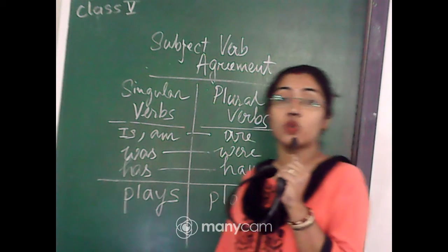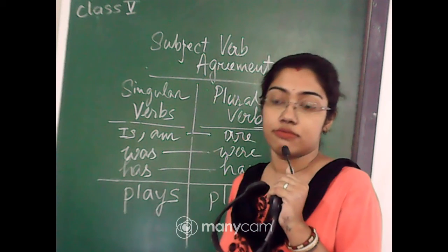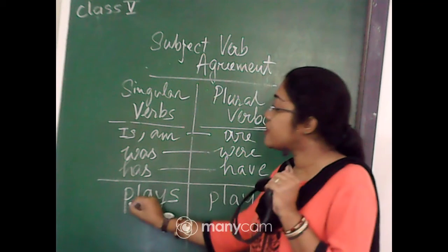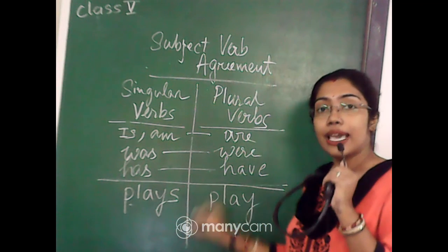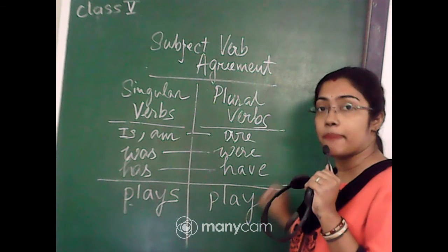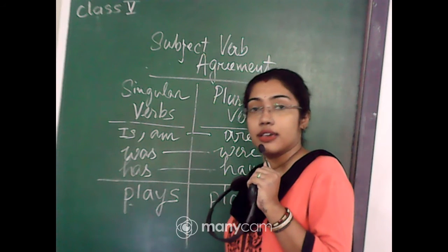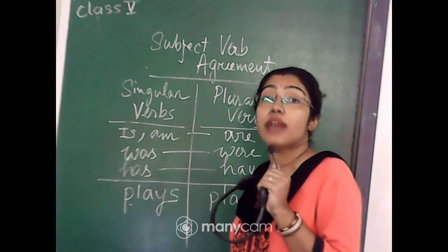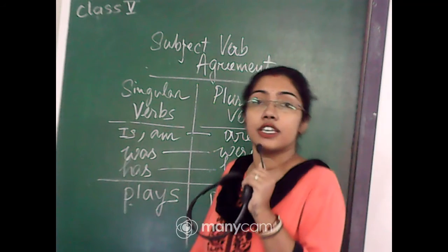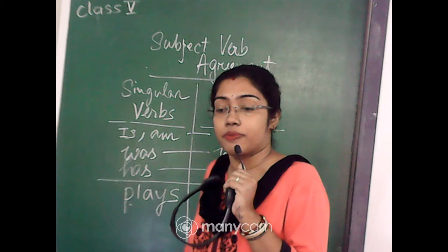This is the rule of grammar. Don't ask why. This is how it is. So, plays, P-L-A-Y-S, is singular, and play will be plural. Cry is plural, cries will be singular. Sing is plural, sings will be singular.